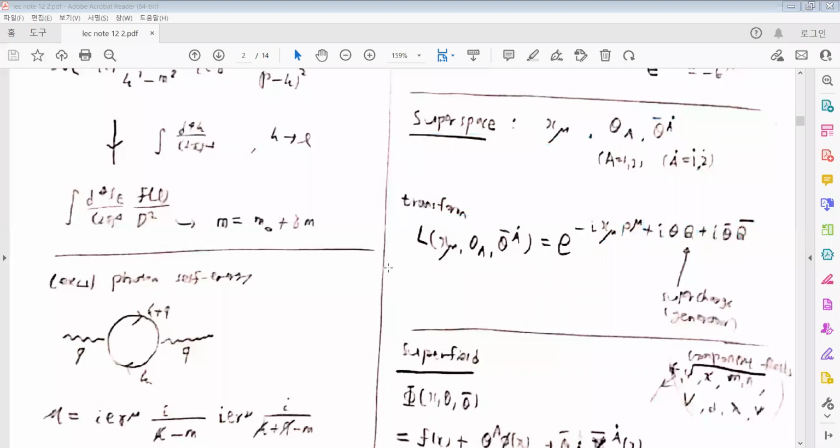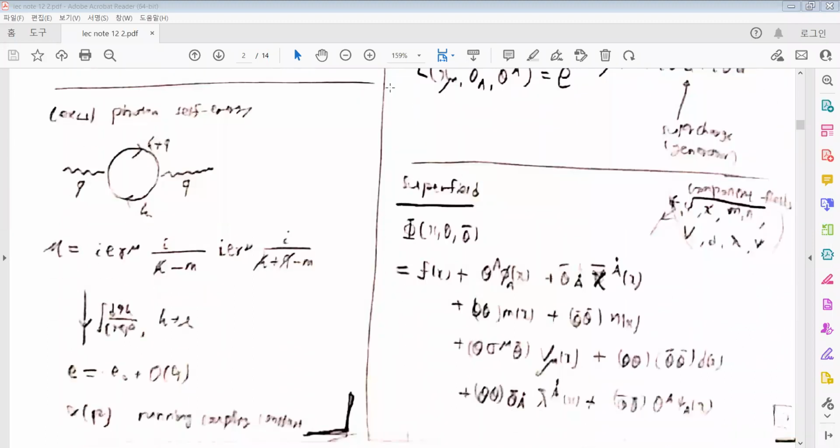And we can define the superfield on the superspace as a function of the spacetime x and the Grassmann variables theta and theta bar, and we can expand the superfield in x and theta. But there will be only finite terms in this expansion, because theta cubed is equal to 0, because of the anticommutative properties of the Grassmann variable. For example, theta 1 theta 2 is equal to minus theta 2 theta 1. So there will be only finite terms during the expansion of the superfield, and there will also be a quadratic term. It is denoted as theta theta. That is not equal to the theta squares.